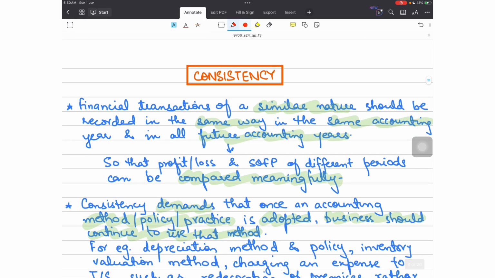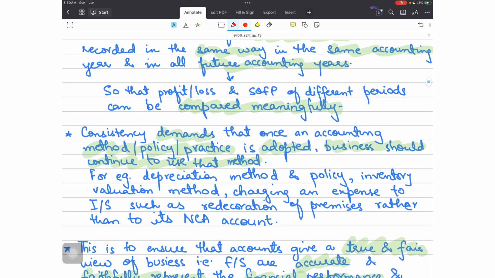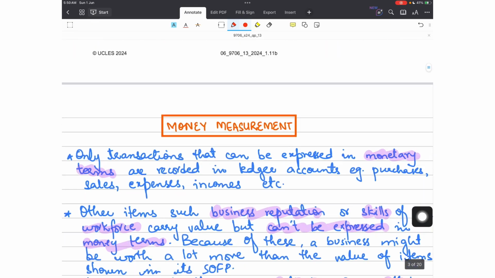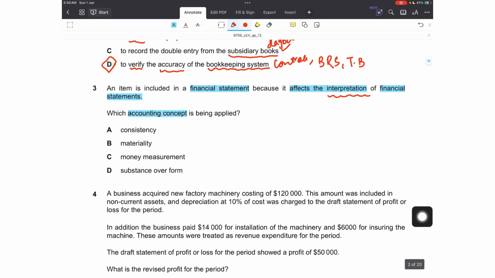Consistency says that transactions of a similar nature should be recorded in the same way in every accounting year so that the comparison is meaningful. For instance, we have a depreciation policy or depreciation method that is adopted. It should be consistent from one year to another, so that a true and fair value of the accounts can be reflected. So this is again a concept which affects the interpretation of financial statements. This is something that should be done.